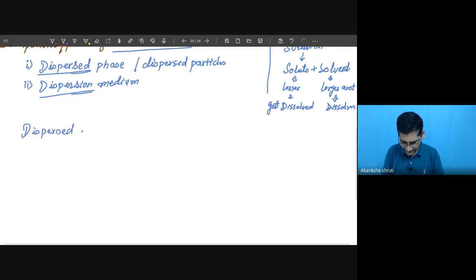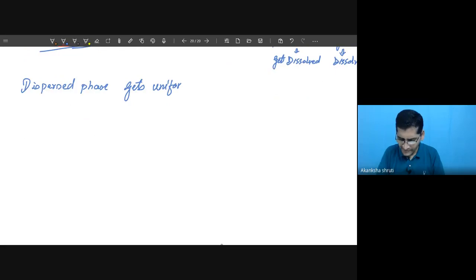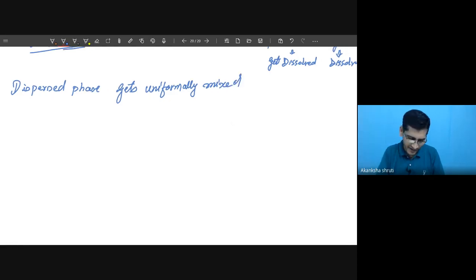Dispersed phase gets suspended or gets almost uniformly mixed in dispersion medium.